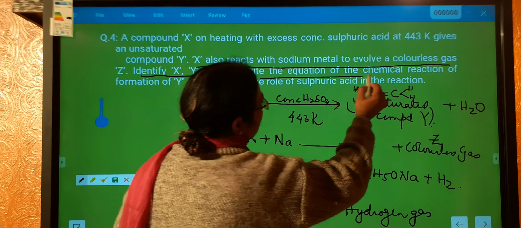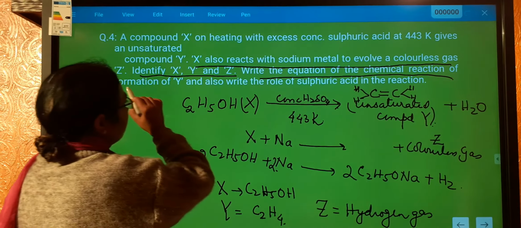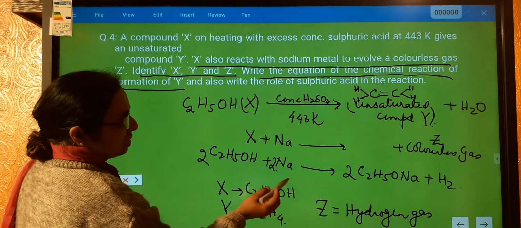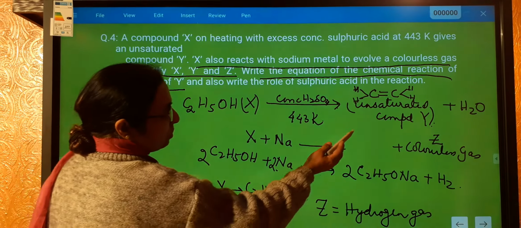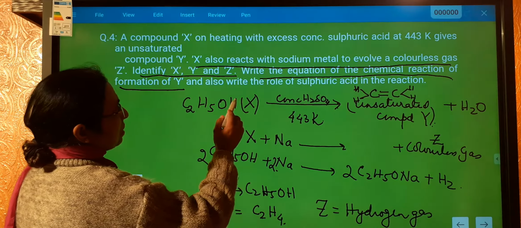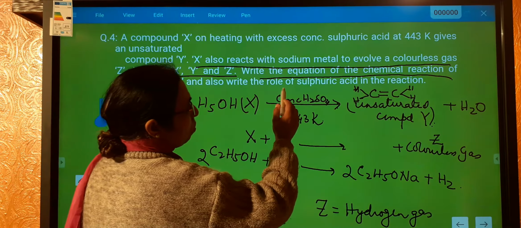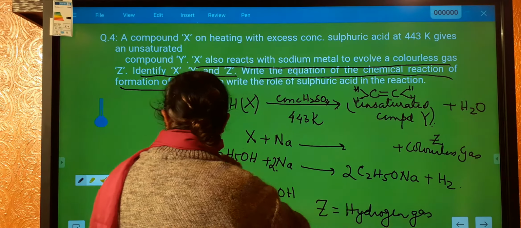Write the equation of the chemical reaction of the formation of Y. So this also we have written. And also write the role of sulfuric acid in the reaction.